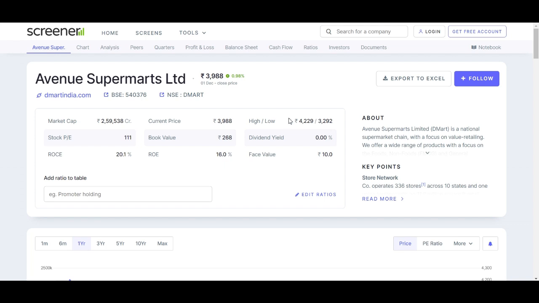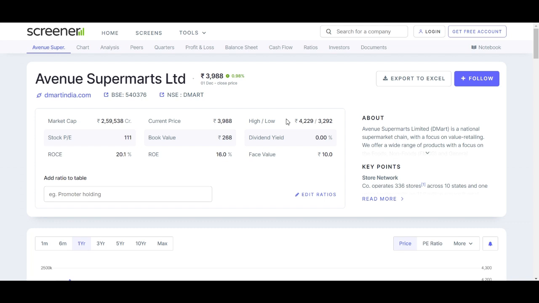Fourth, if we talk about the stock's price to earning ratio, that is PE ratio, the stock PE ratio stands at 111, indicating a relative high valuation. Investors should evaluate whether this ratio aligns with industry norms and the company's growth potential. Fifth, book value. DMart's book value is 268 rupees. This metric represents the company's net asset value per share, providing insights into the intrinsic value of each share.